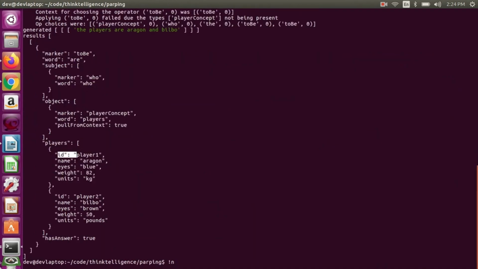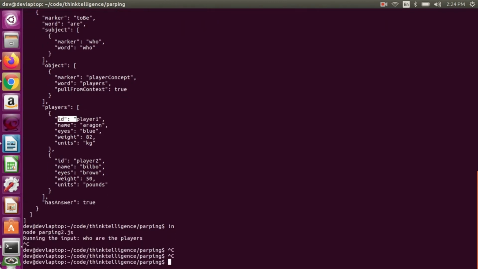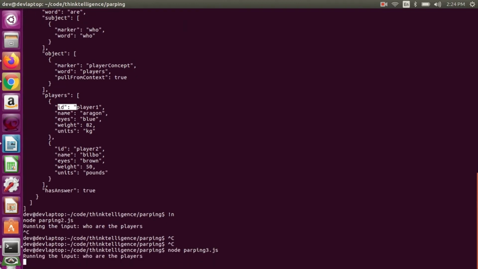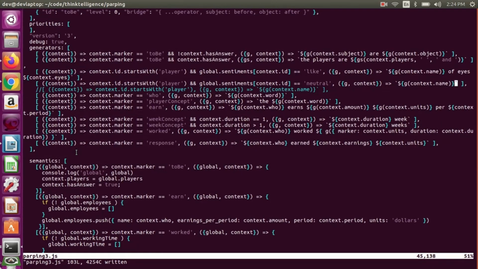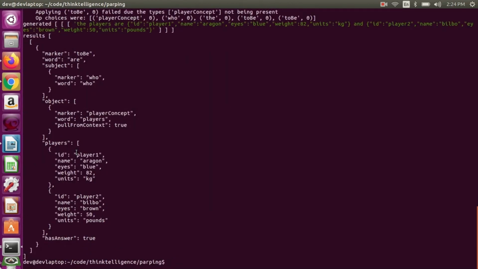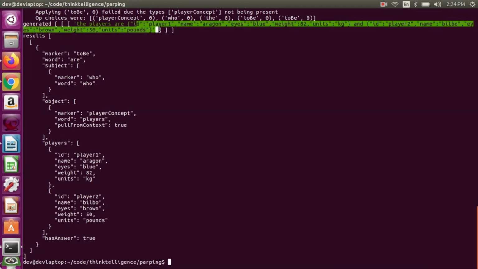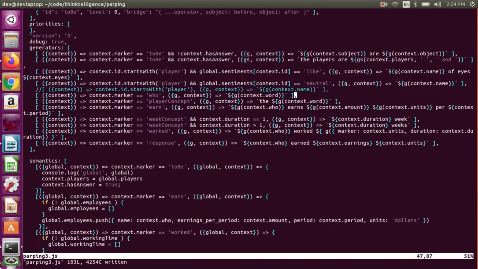Let's give it a run. Ran the wrong one, run the right one. What do I got? It did not work. It looks like when it ran that context, it didn't do the right one. So what's wrong here? Oh, I forgot to pull in the parameter. It's passed in, so I have to say I want to use it.